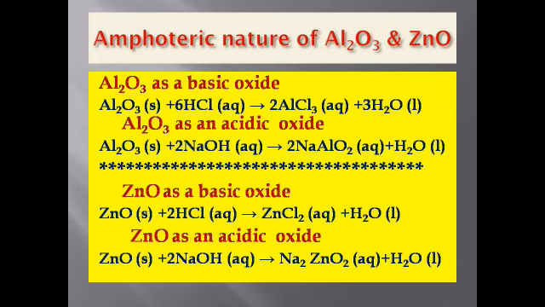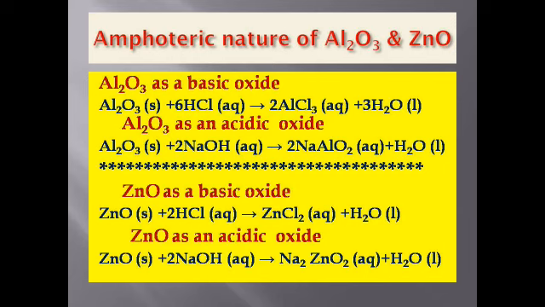Another example of amphoteric oxide is zinc oxide. Zinc oxide reacts with a strong base like NaOH to form salt with formula Na2ZnO2 called sodium zincate, and water is also formed. In this case, zinc oxide behaves like an acidic oxide.